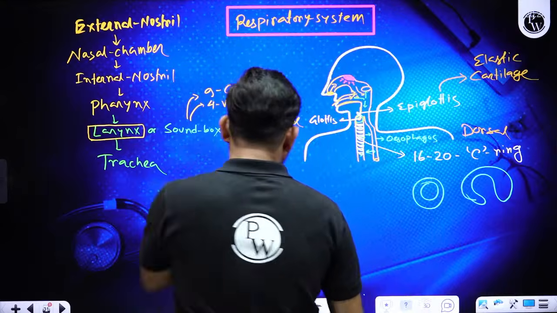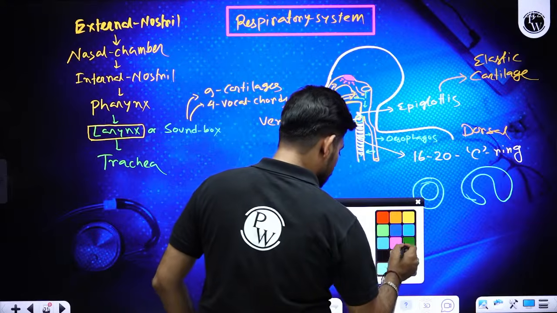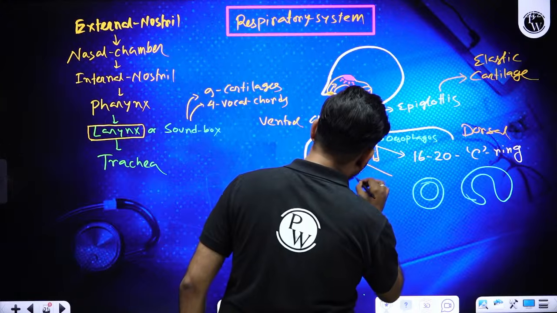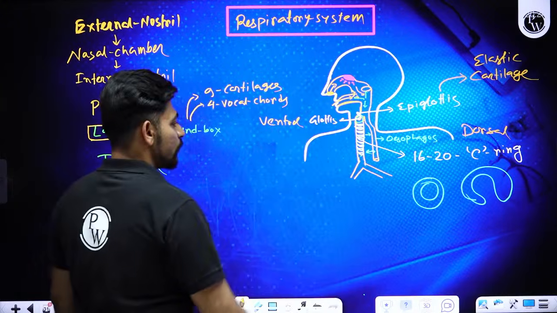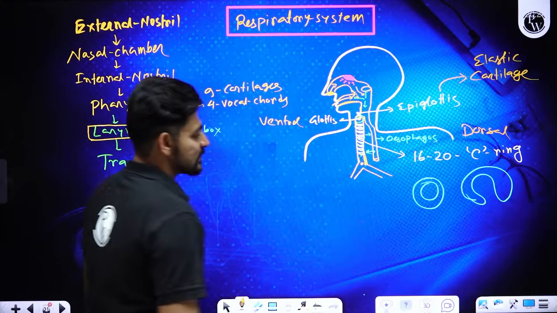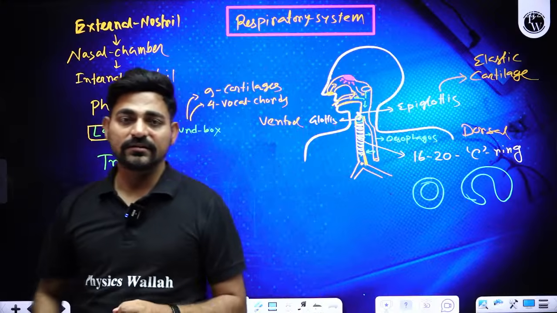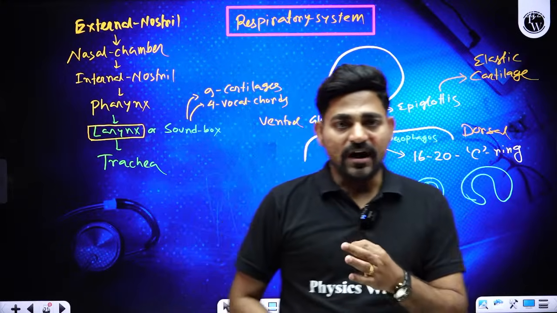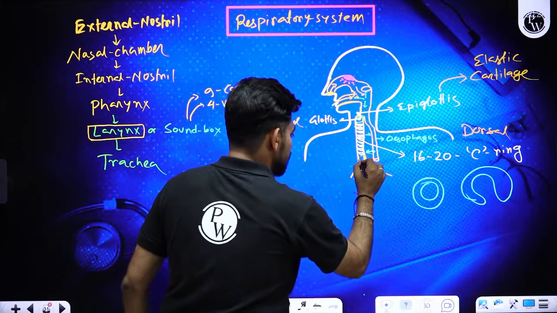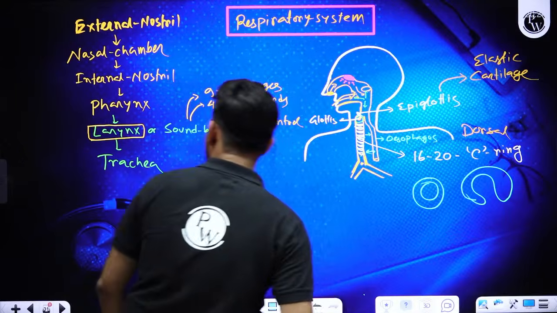Right. Okay. Now, this trachea will get bifurcated. The zone where it bifurcates has a special name, called the carina. Now, who can write in the comment section near which vertebral bone this trachea generally bifurcates to form 2 primary bronchi?